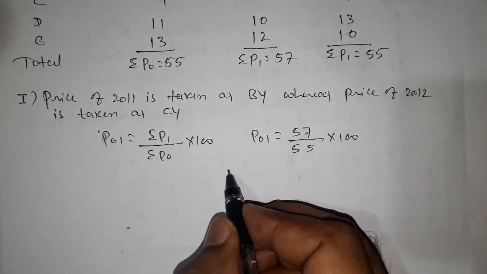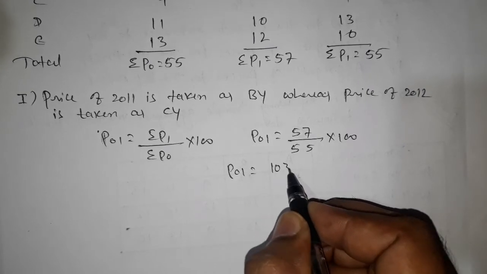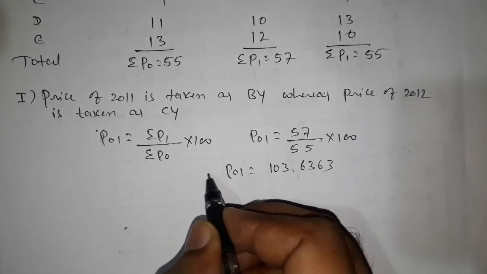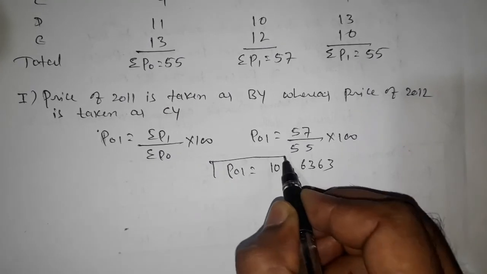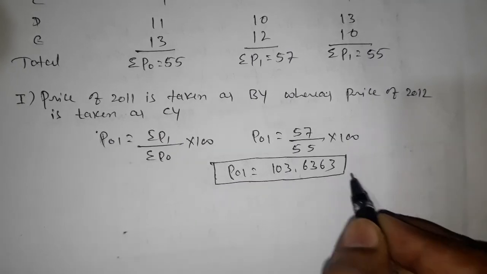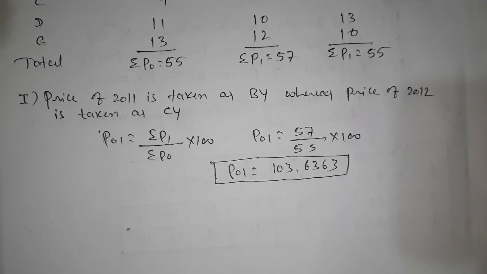We will get P naught 1 is equals to 103.6363. The decimal points may differ from one calculator to another calculator, it is not a matter. Okay, next we will go for that.